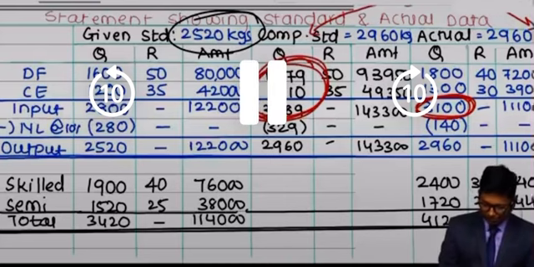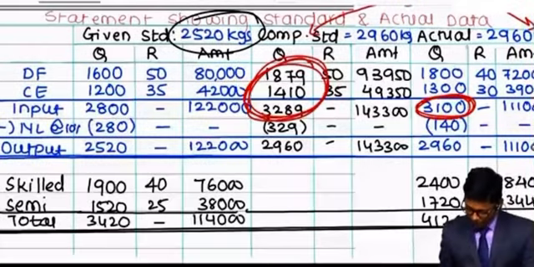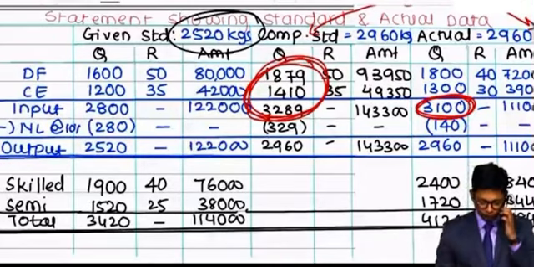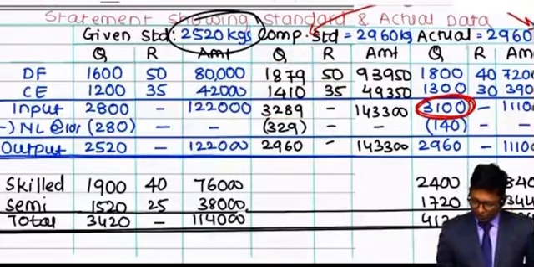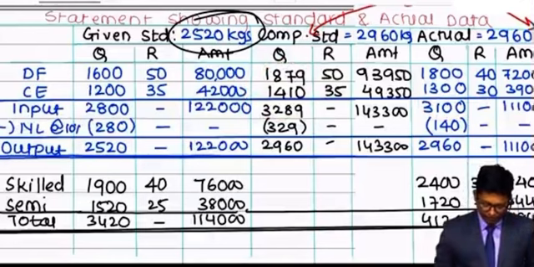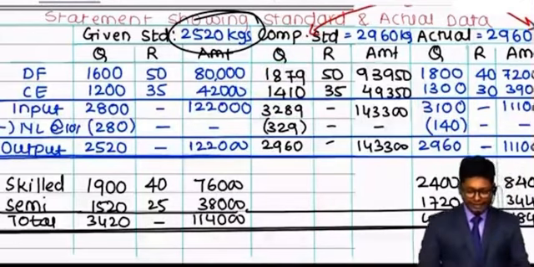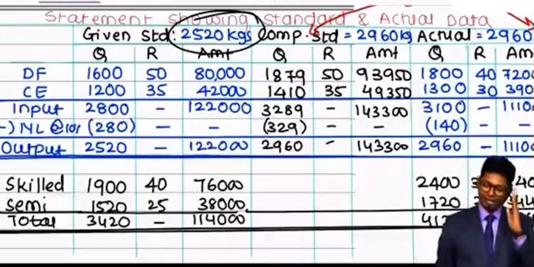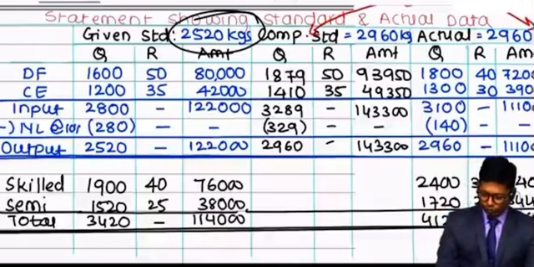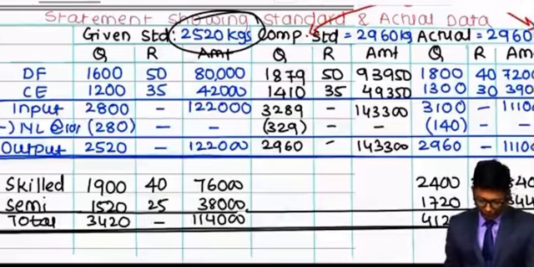84,000 plus 34,400 is 1,18,400. Sir, how to calculate? For calculation purpose, again cross multiplication is needed. 1900, listen to me very carefully, 1900 into 2960 divided by 2520 will give you one fractional value.